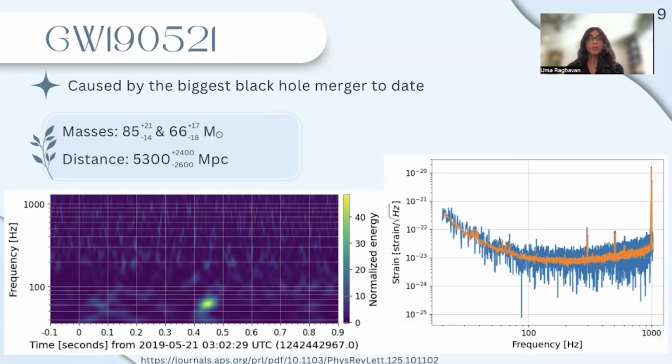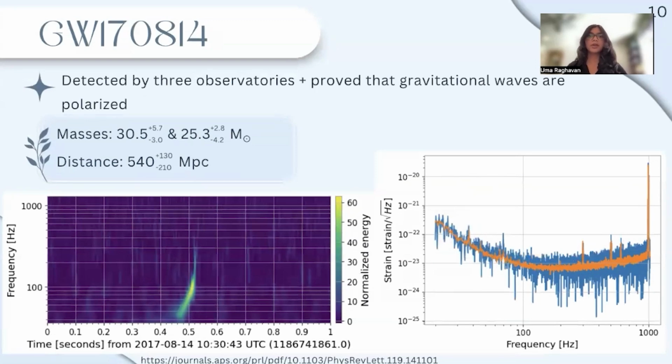There are spikes like the previous graph, mostly due to the materials of the detector itself. The event GW170814 was the first event to be detected by both detectors of LIGO as well as Virgo, another gravitational wave detected. The frequency time graph clearly shows the stages of the merger as they circle closer and closer before they release most energy when they merge.